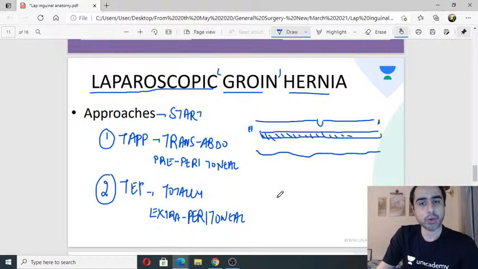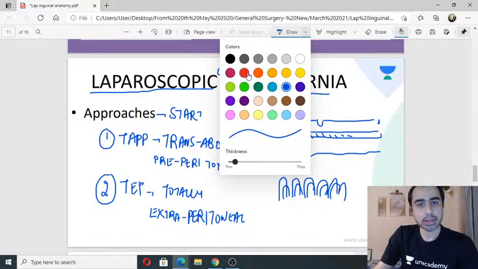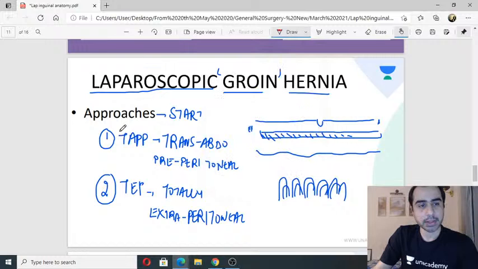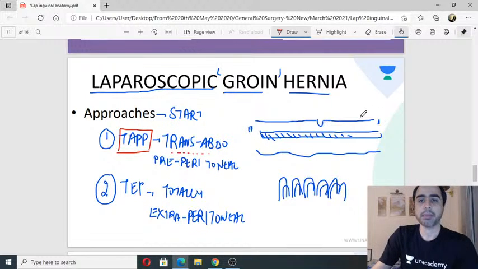Okay, this is the peritoneum, and this is the intraperitoneal cavity where you have the bowel and so on. Now when I talk about transabdominal pre-peritoneal, the first surgery, how do I start? When I do this surgery, I enter transabdominally. Meaning, I cut the skin, cut the muscles, and I put my laparoscopic trocar into the peritoneal cavity. Okay, this is how I start.